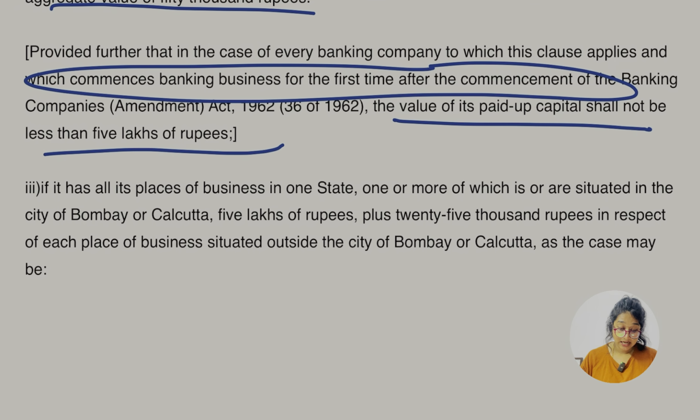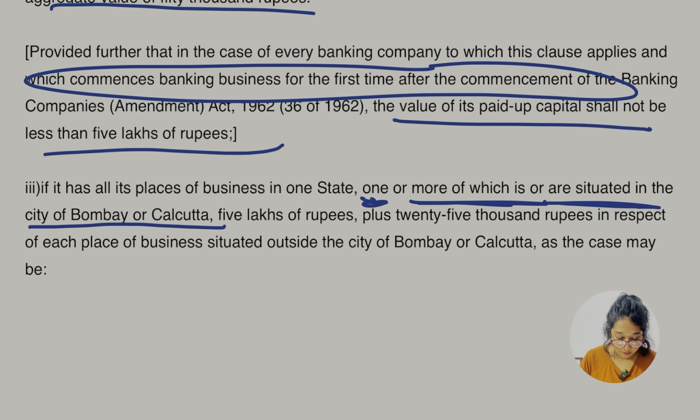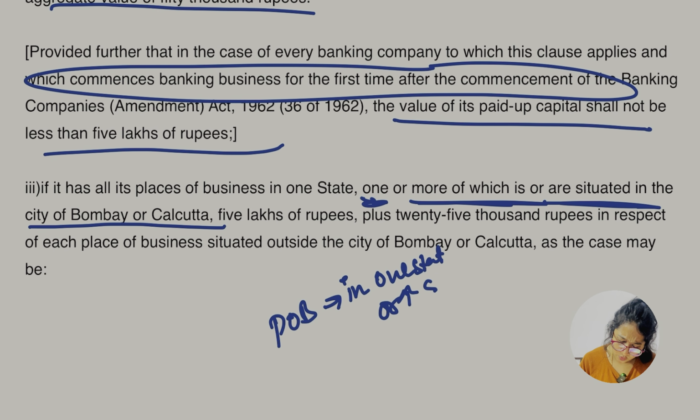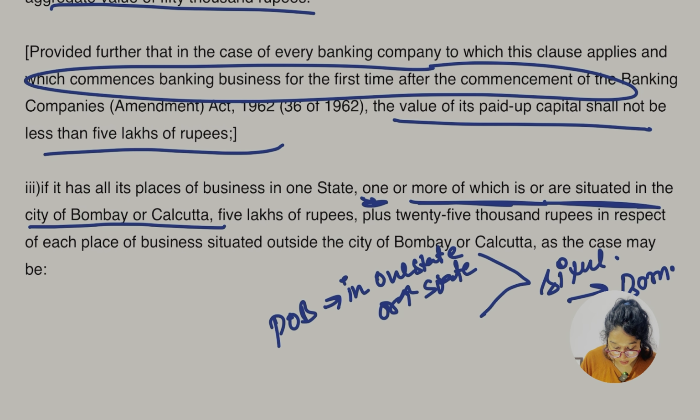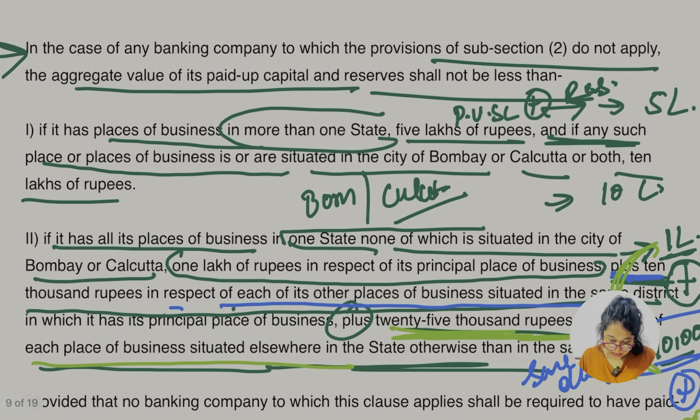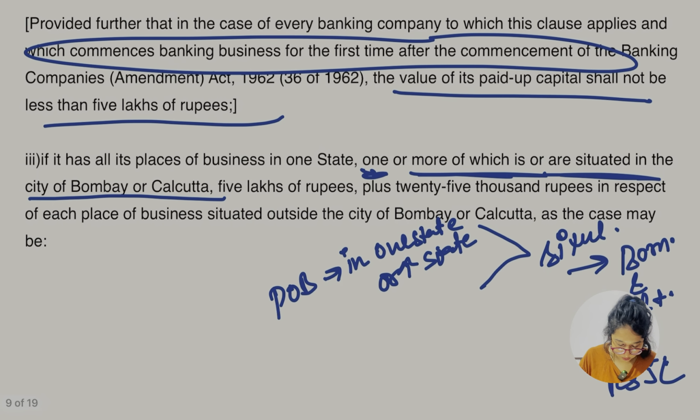Then third point, say if it has place of business in one state, in one or more of which are situated in the city of Bombay or Calcutta. So they have a place of business either in one state or more states, let's say more states, and they are situated in Bombay or Calcutta. In that case what is the minimum paid up share capital and reserve? 5 lakh. This much is understood. Hope you're not getting confused.